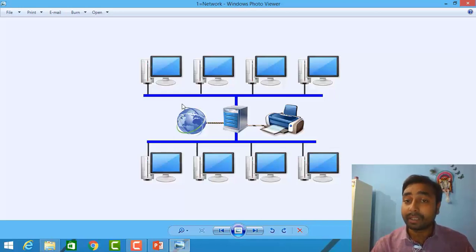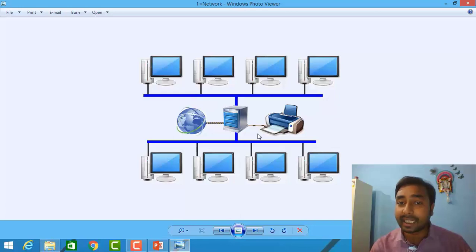In a computer network, a number of computers are connected together for the purpose of sharing hardware, software, information, or for the purpose of communication. That is known as a computer network. You can see here, if computer number one wants to share any information with another computer, they can share the information via this medium. This is called a server or node.